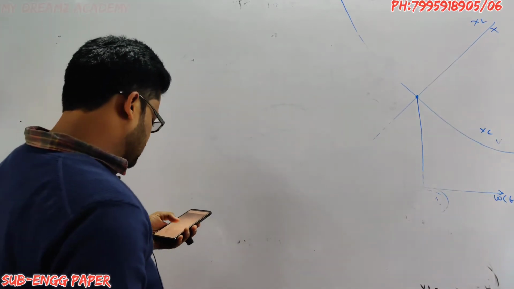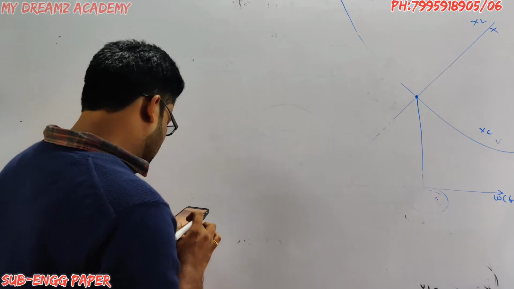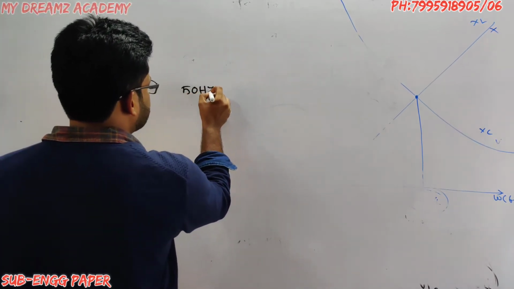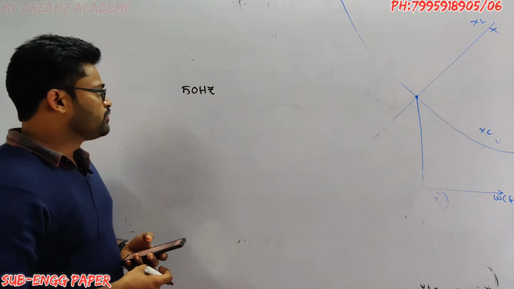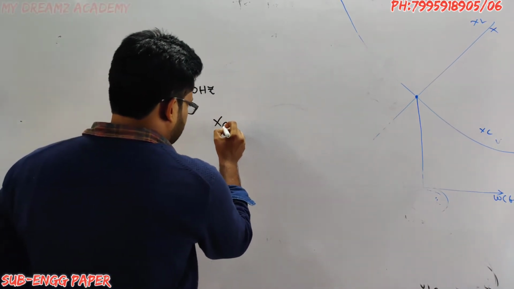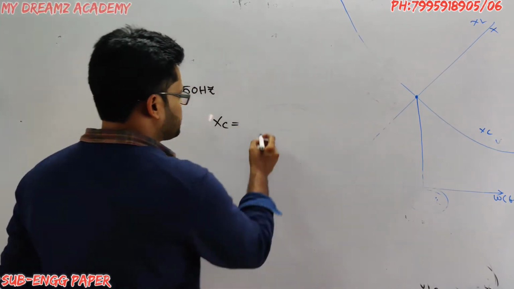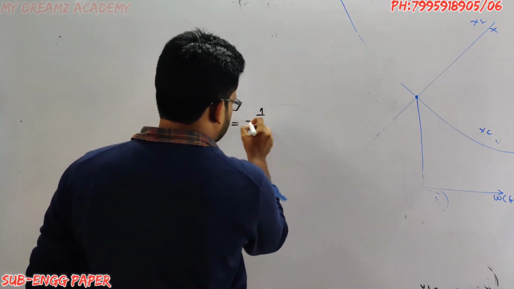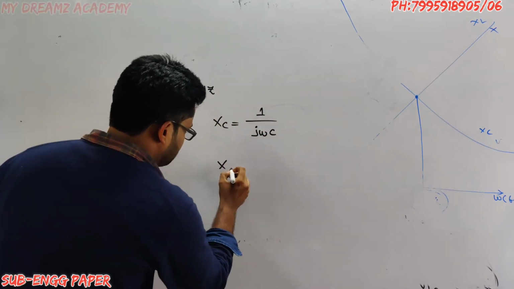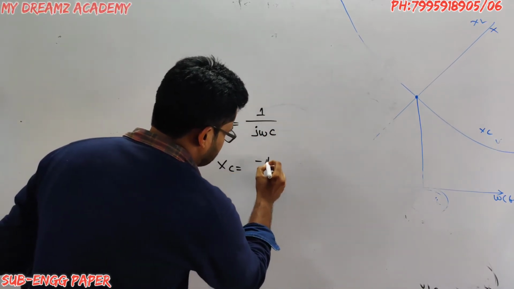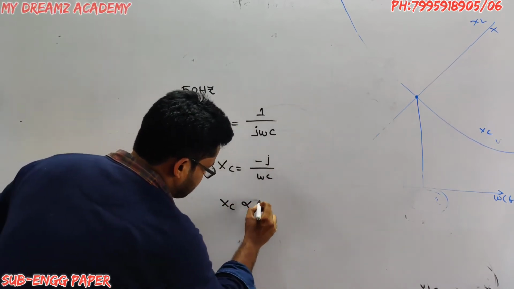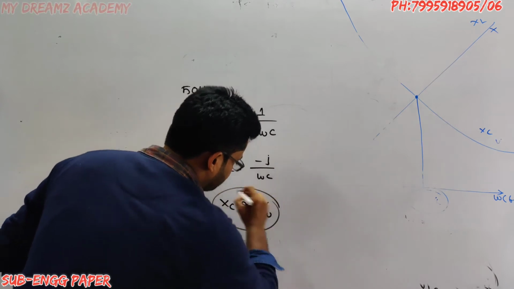Reactance offered by a capacitor to an alternating frequency. Frequency is 50 Hz. Before talking about this question, in capacitive reactance, XC is equal to 1 by j omega C. That is nothing but XC is equal to minus j by omega C, where XC is inversely proportional to omega.